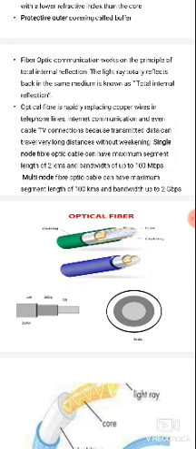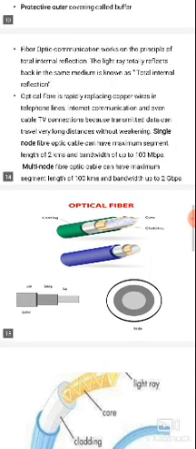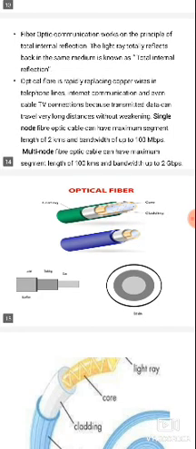The main advantage of optical fiber communication is data transmission over long distances. That's why the cable TV connections and the telephony lines are also transmitted using optical fiber.